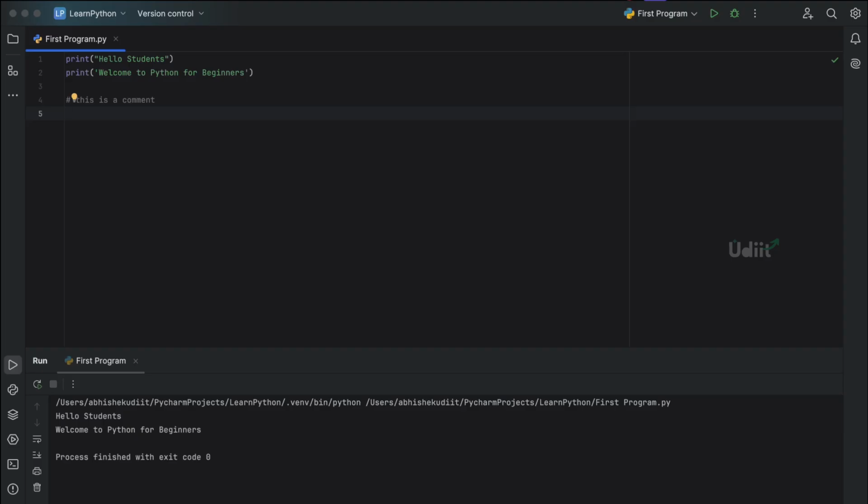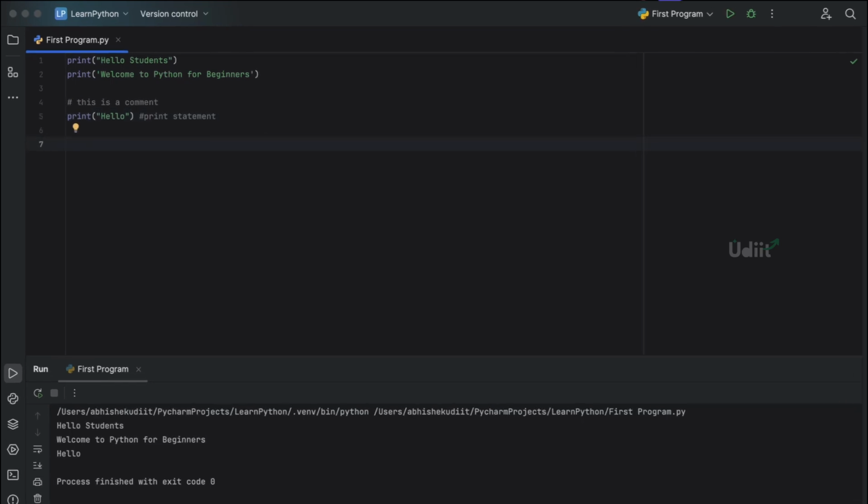I'll say print hello. After this, I'll give a comment, say hashtag print statement. Now I'll go and run the program. You can see the output. I'm getting hello on the output, but that print statement is just a comment. It will not affect the code.